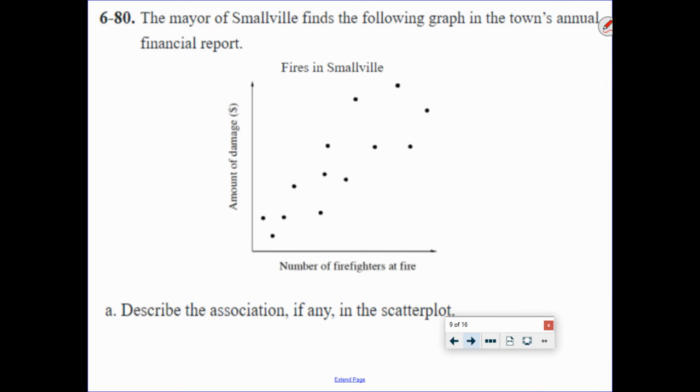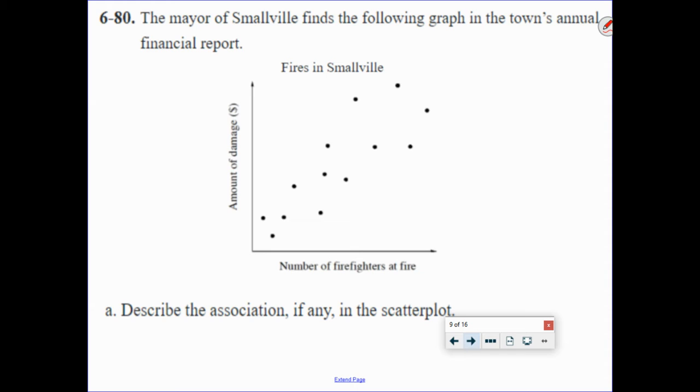Now, the first thing I want you to do is just look at this graph and study it a little bit here, okay? The mayor of Smallville finds the following graph in the town's annual financial report. Please take a second on your paper and describe the association, if any, in the scatter plot. When you are done, unpause and we'll continue.